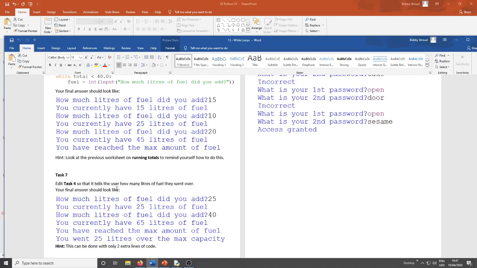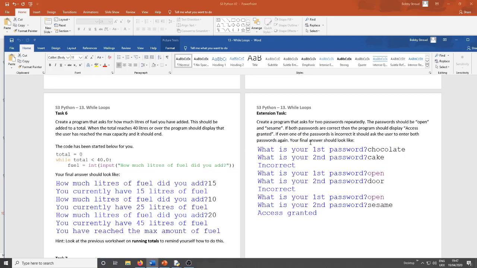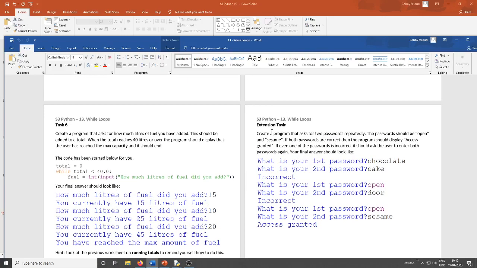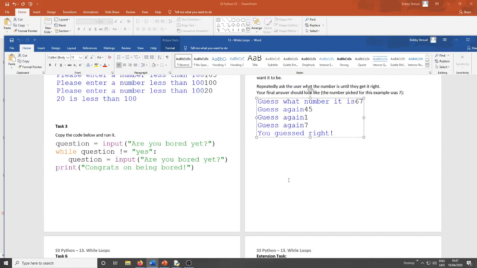This is just a little extension to task 6, and this is a double password question. That's the extension task. It's a little bit tricky, but I'm sure quite a few of you will be able to do it.